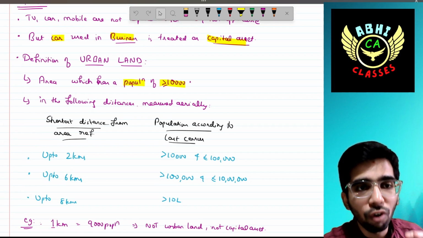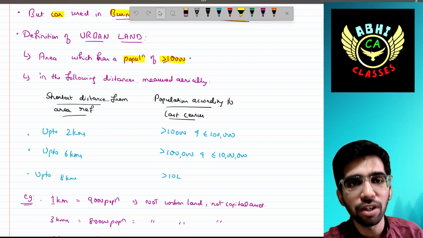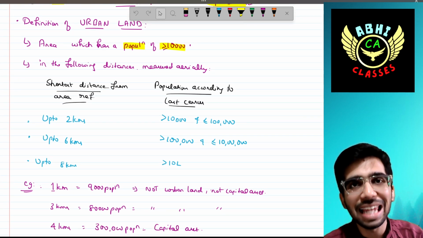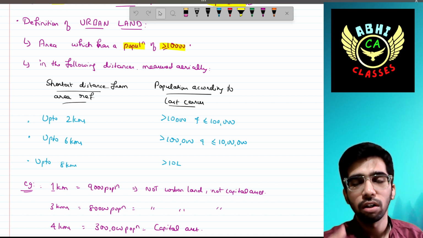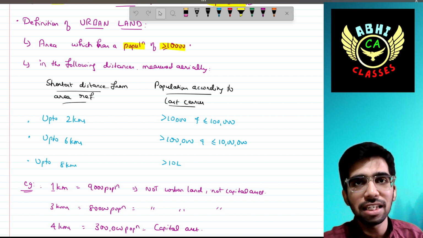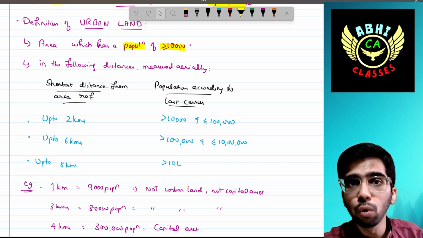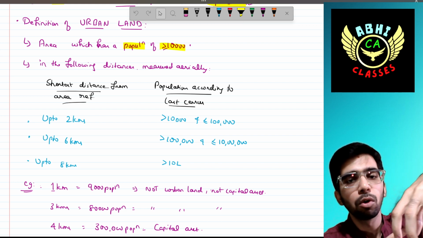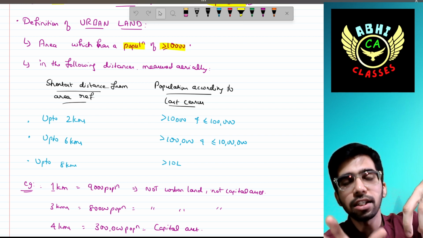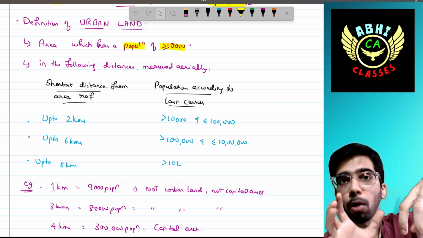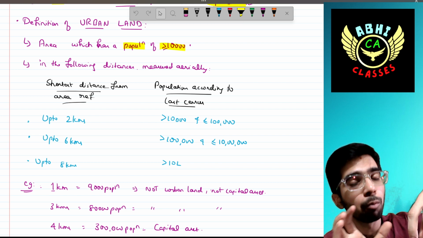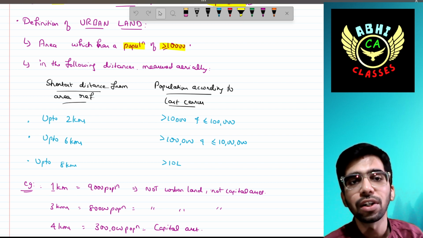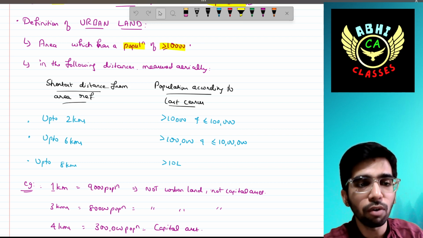Then in the following distances, measured aerially: if the population is between 10,000 and 1 lakh, and your land is situated up to 2 kilometers from the municipality, then that is considered an urban area. We will see one example.